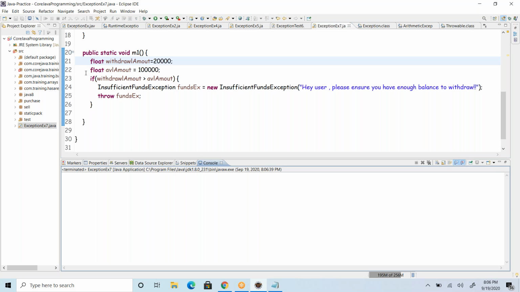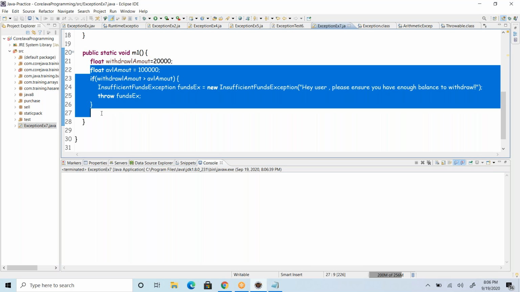So this is what is called business validations. I cannot get this to work because it is not a valid case, so I will have to stop the flow. I will have to stop proceeding further, executing further code, and send it back. That's all I have to do.